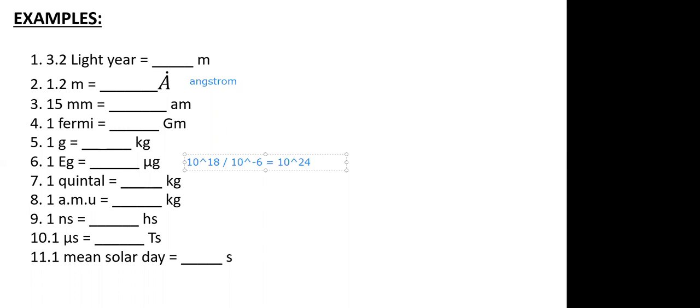Yeah, Arpit. Sir, in prefixes, we take the prefix with respect to meter, which is the SI unit. For mass, we should also take kilogram. We are taking gram here. Where are we taking gram? In the sixth question, 1 exagram is equal to how many micrograms. That is nothing but a conversion of gram, na? So that's okay. I just need a conversion, na? 1 exagram to 1 microgram.